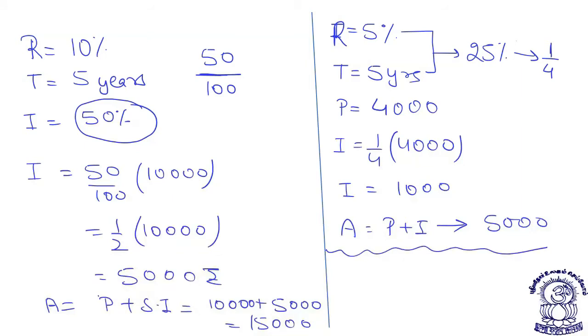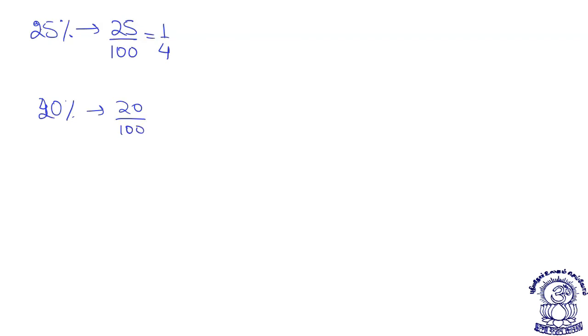Now, before moving on, a few things about basic percentages. Suppose I say 25%, that is equal to 1 by 4. Suppose I say 20%, 20% is 20 by 100, which comes out to be 1 by 5. And many times we are also asked 40%. 40% is 40 by 100.